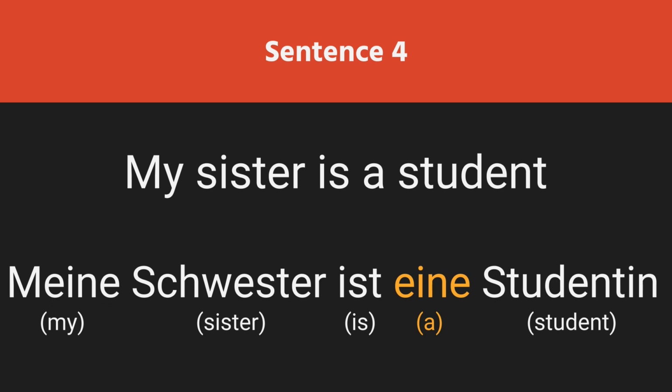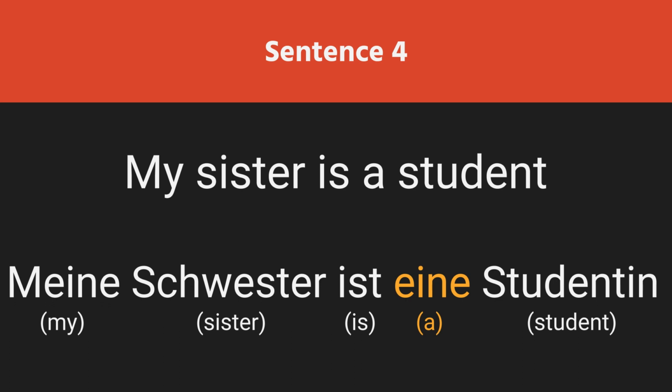That is the reason the verb that follows Schwester is ist. And after ist, we have the indefinite article eine, which is again an optional part of the sentence here. And at last, we have another noun, Studentin, which is the female version of the noun Student, as was the case in the last slide.